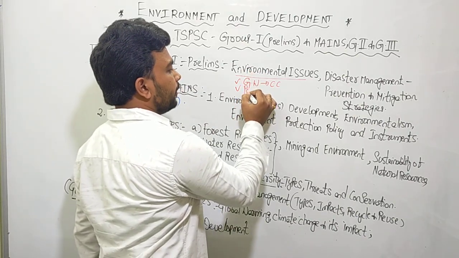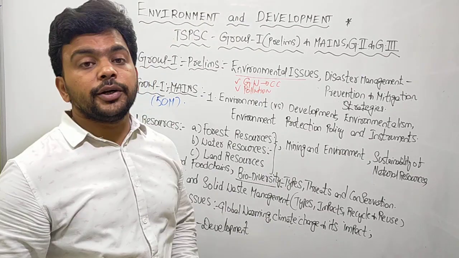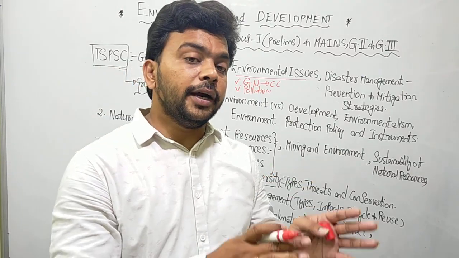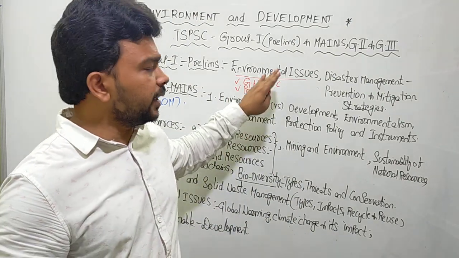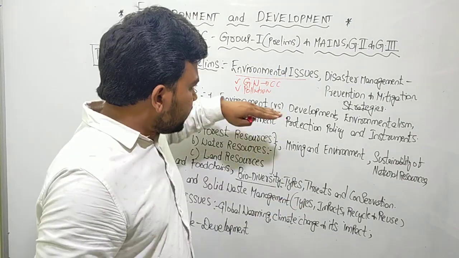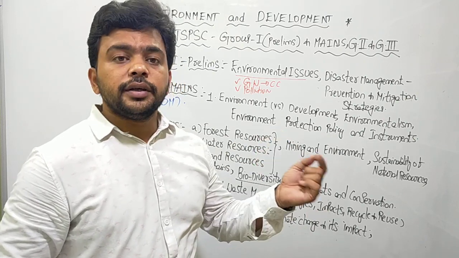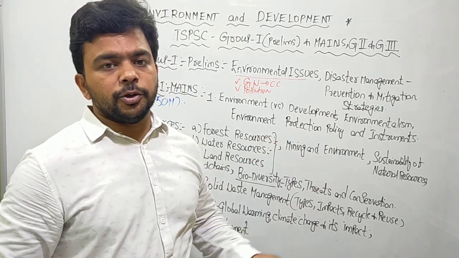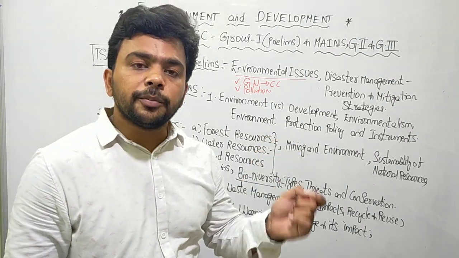And what are the other environmental issues? We have pollution. Pollution is one serious environmental issue happening at the global level, and more so in India. So in pollution, you read about air pollution, water pollution, soil pollution, and ocean pollution.